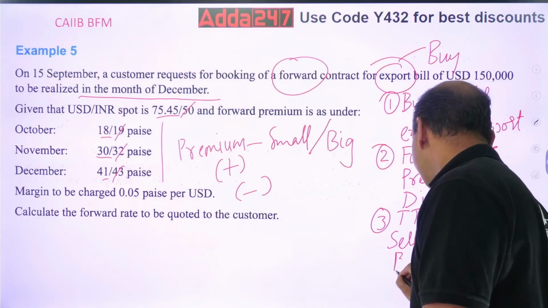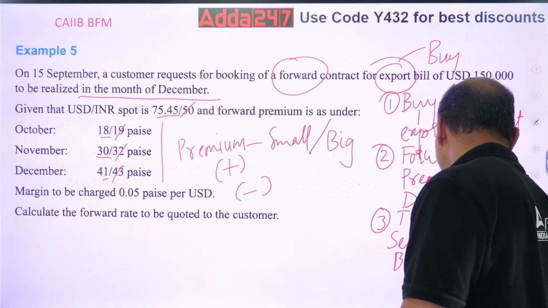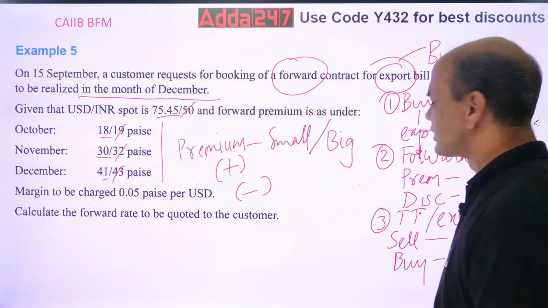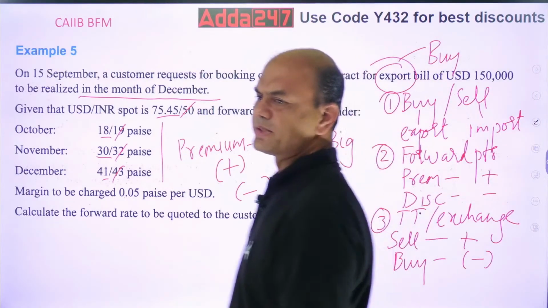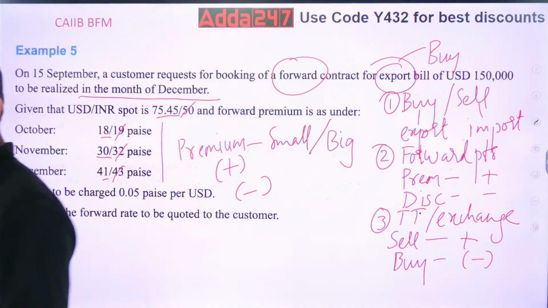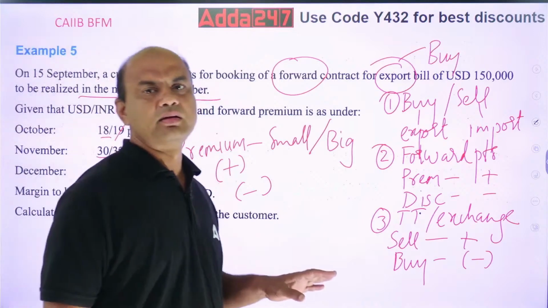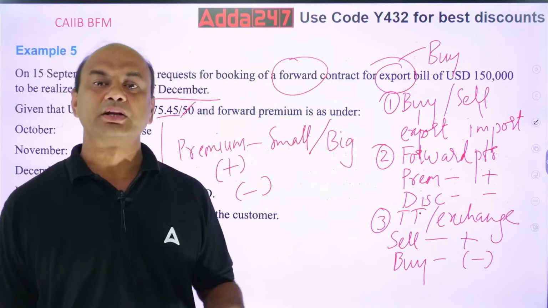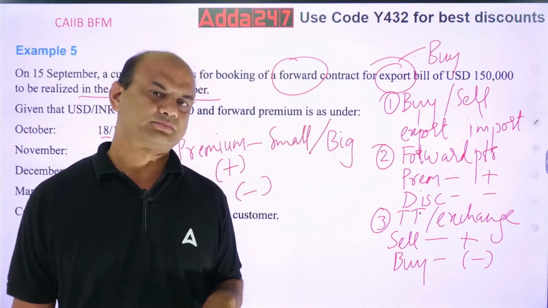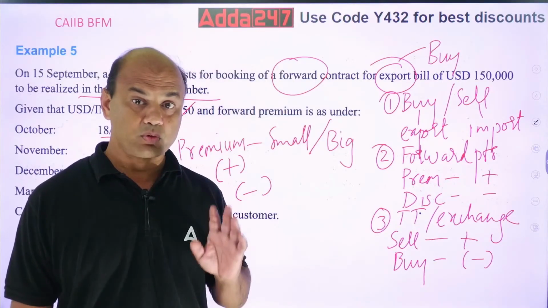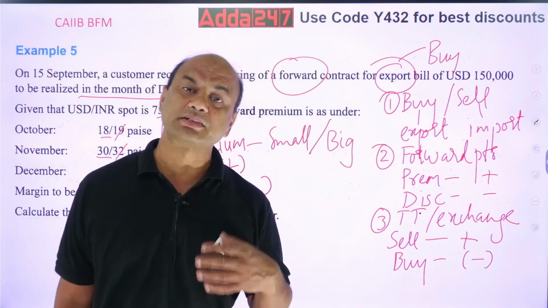Whenever you are buying, you will always minus. So simple rule, remember this. Don't forget this basic rule. If you remember these 3 basics, in any numerical there are more chances that the answer you will get is correct.